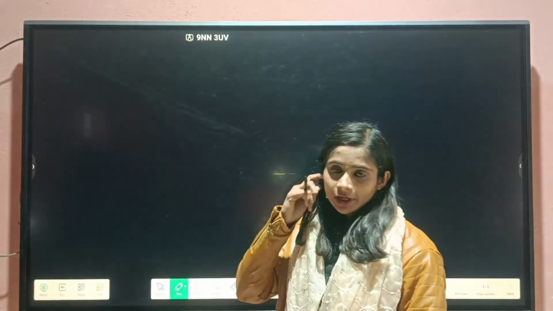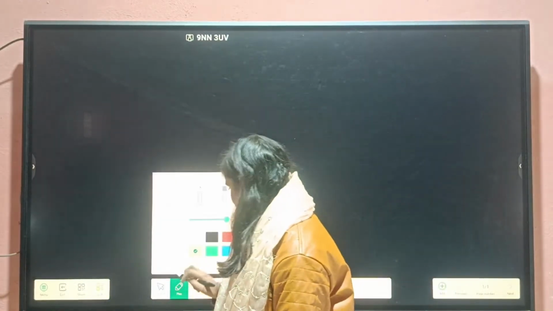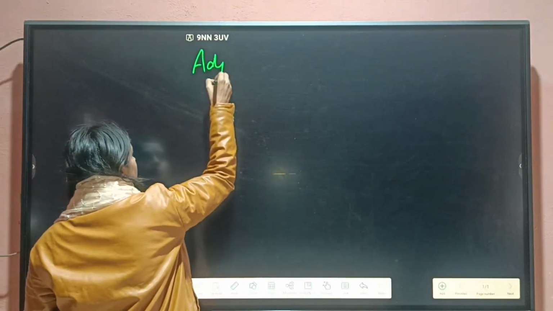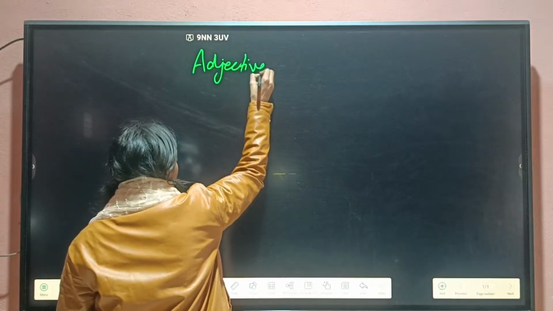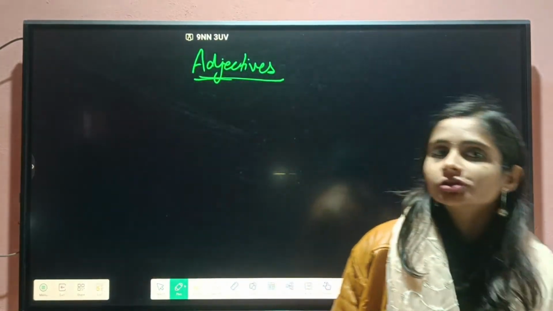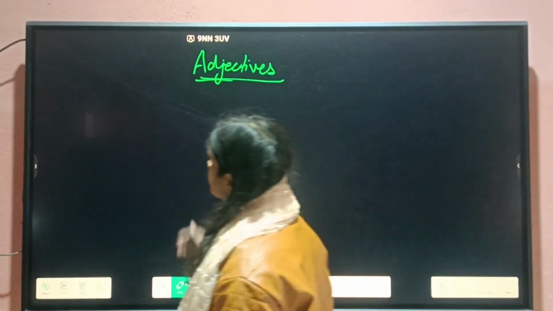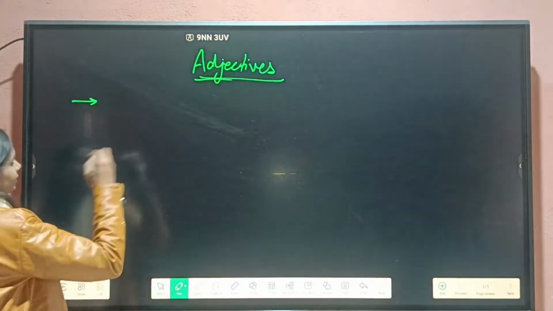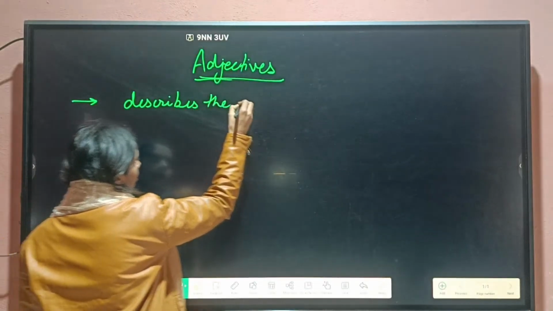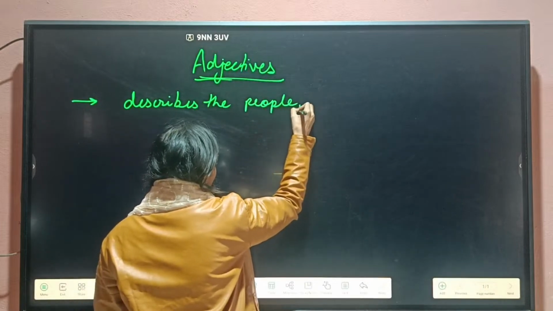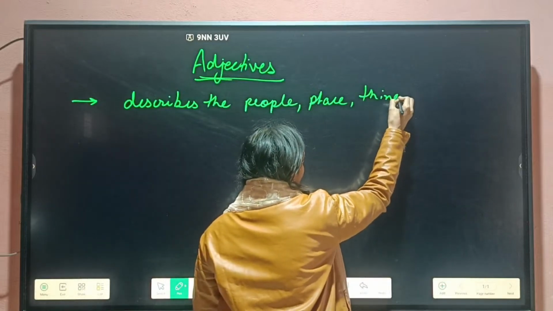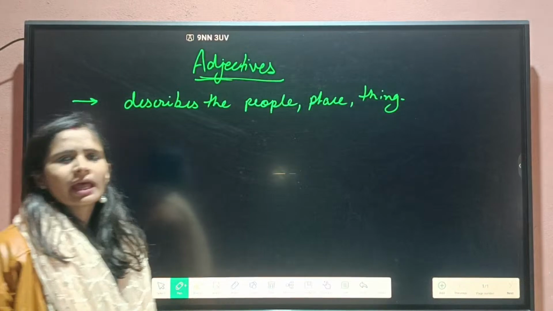So, today we are going to start our new topic, that is adjectives. Before proceeding to what are types of adjectives we have, first of all, we should know the meaning of adjectives. So, what we understand by the meaning of adjectives, in simple words, it describes the people or any place, or we can say anything. Okay. For example, any person is there, any man.